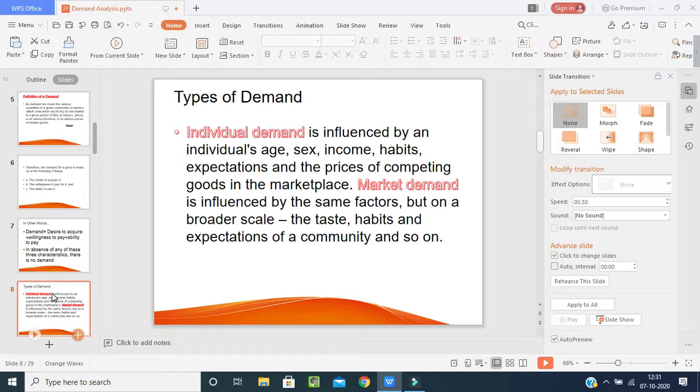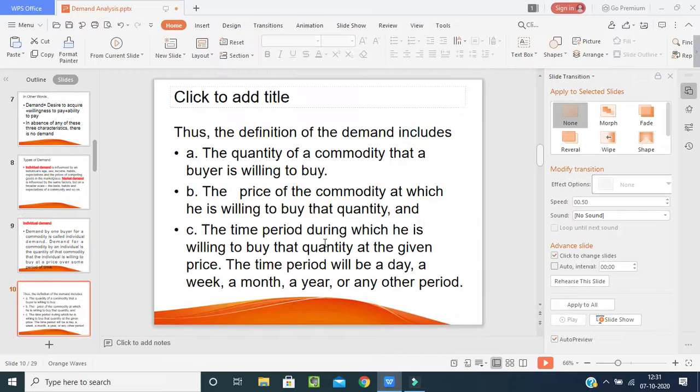Okay, now types of demand. We have two types of demand: the individual demand and the market demand. What do you mean by individual demand? It is influenced by an individual's age, sex, income, habits, expectations, and the price of competing goods in the marketplace. What is market demand? It is influenced by the same factors but on a broader scale: the taste, habits, preferences and expectations of the community, that means the consumers or the customers and so on.